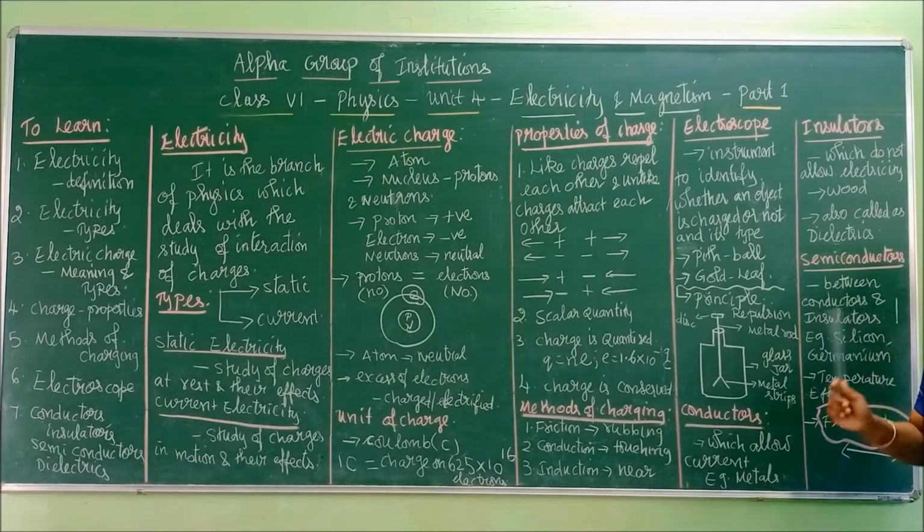In a very detailed way, you will learn in your higher classes. So, what is a semiconductor? It is a substance whose conductivity remains in between the conductors and insulators. So it will partially conduct and partially not conduct.